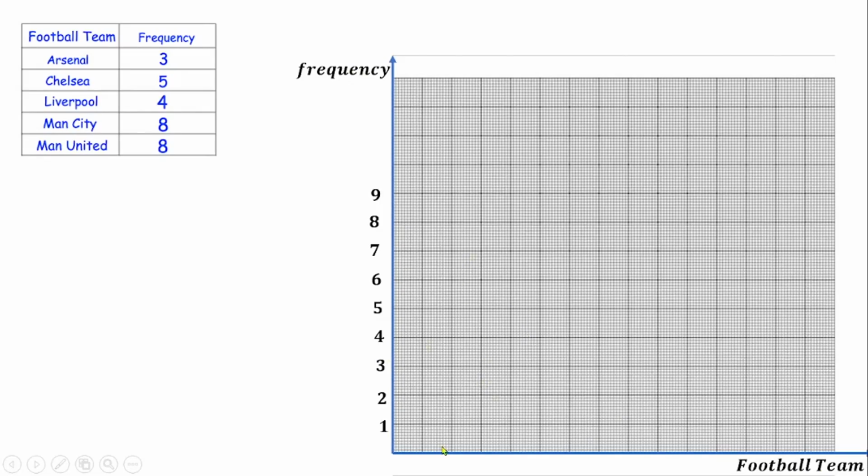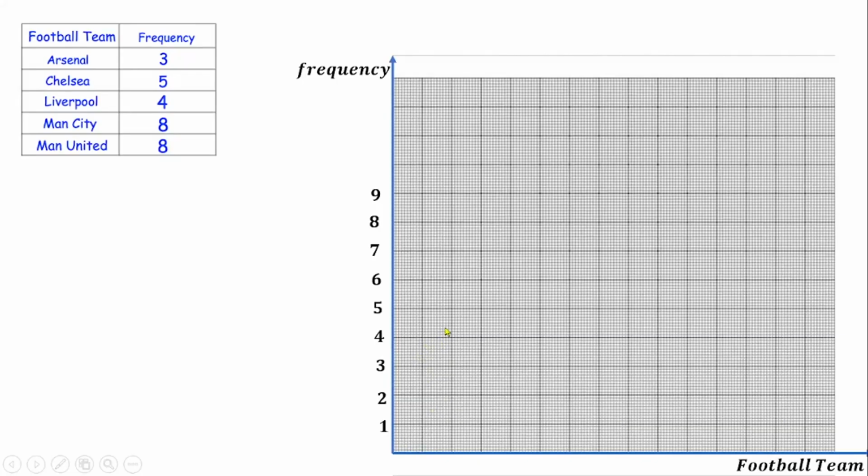Then we can now decide to plot the bars. How many items do I have? 1, 2, 3, 4, 5. So if I use 2 centimeters to represent each rectangular bar, I will still have enough space. I don't want to start from the origin, so I will leave the first 2 centimeters as a gap.